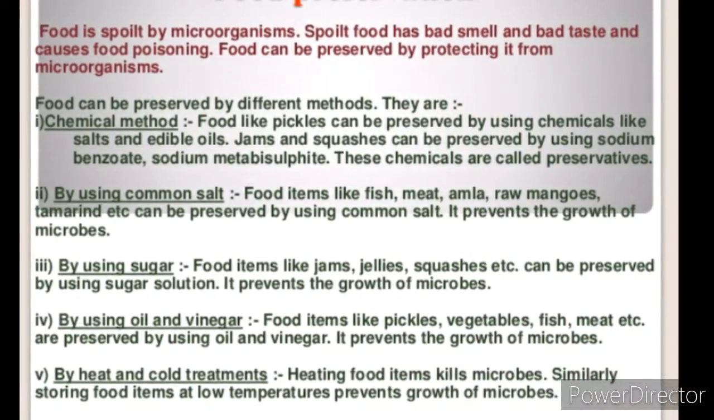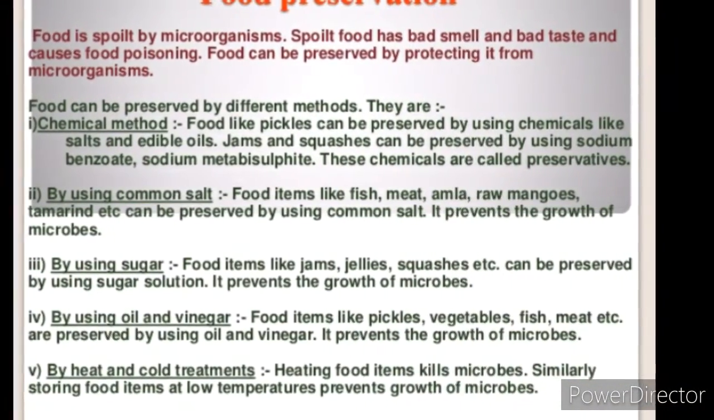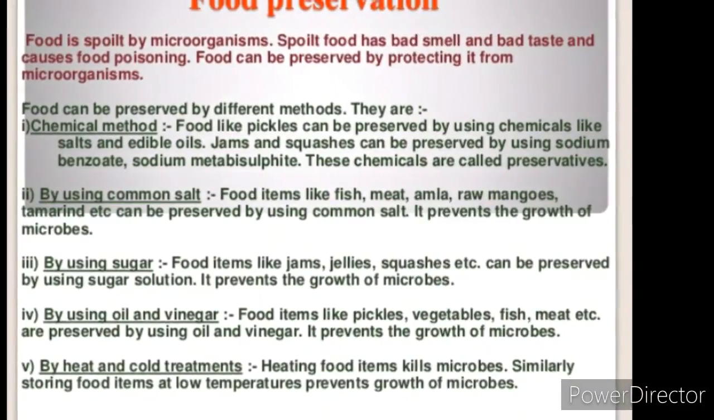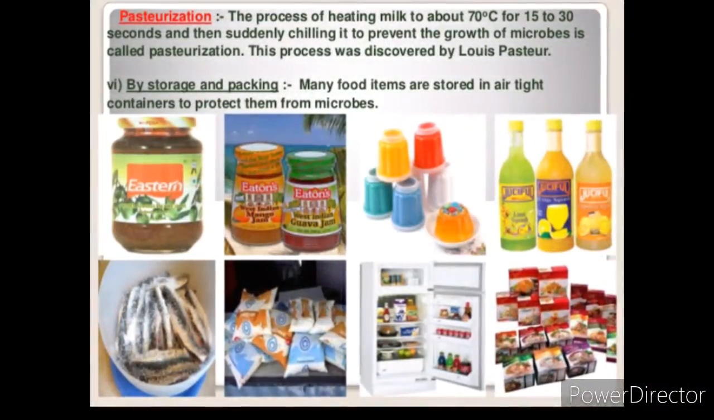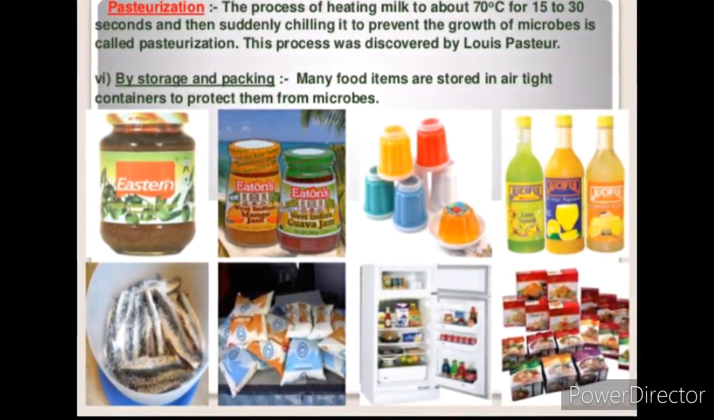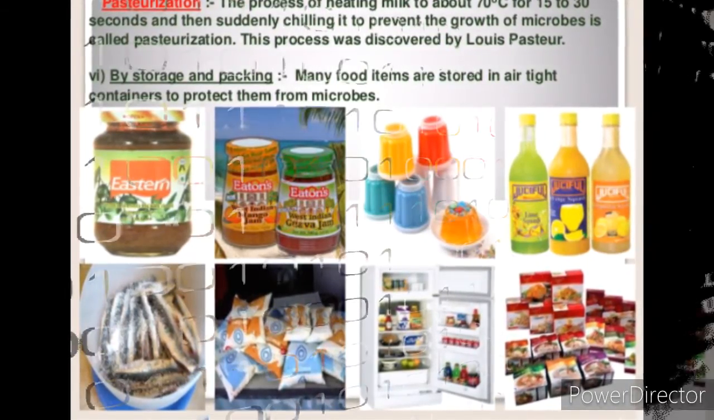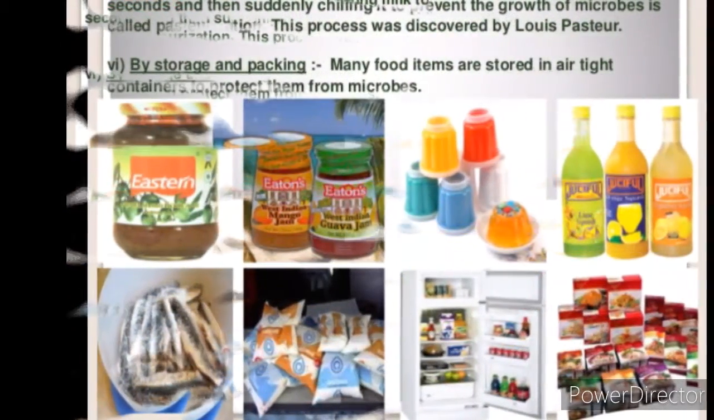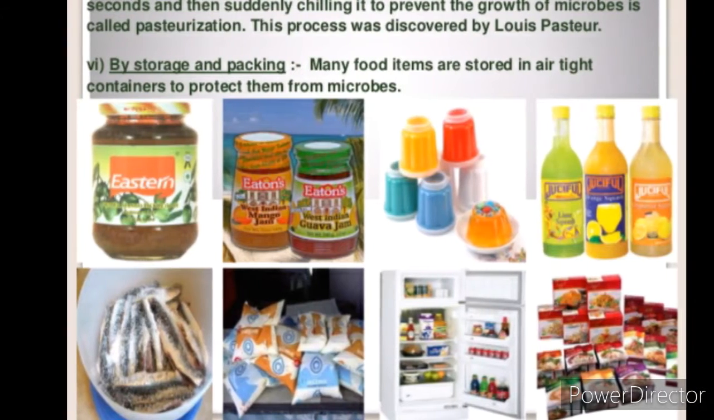Preservation by common salt. Common salt has been used to preserve meat and fish for ages. Meat and fish are covered with dry salt to check the growth of bacteria. Preservation by sugar. Jams, jellies and squashes are preserved by sugar. Sugar reduces the moisture content which inhibits the growth of bacteria which spoil food.